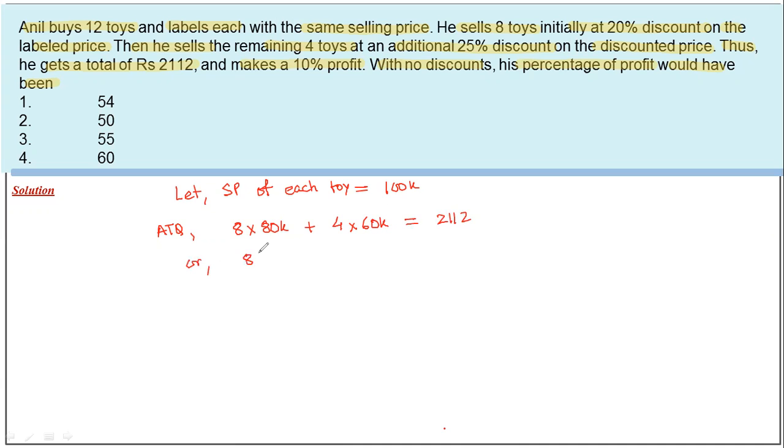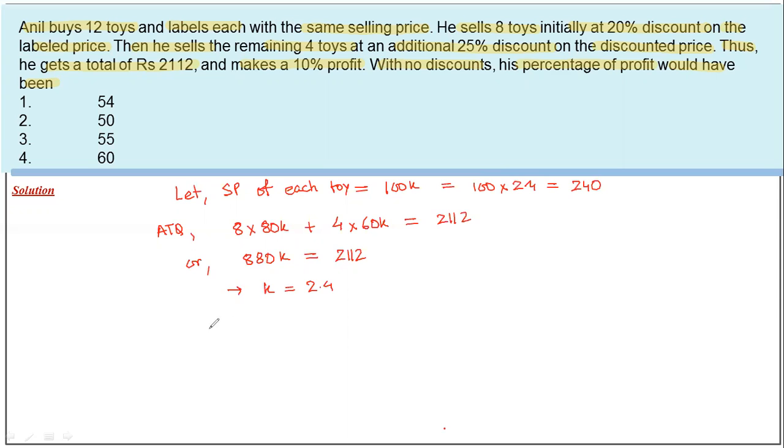or 880k is equal to 2112, so k we get as 2.4. So SP of each toy becomes 100 into 2.4, that is equal to 240.